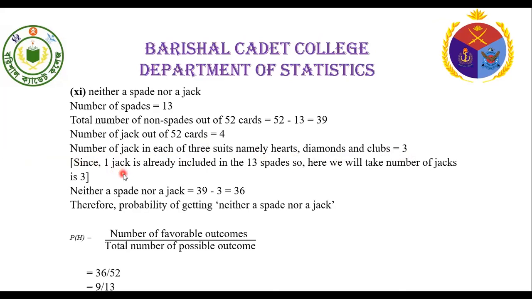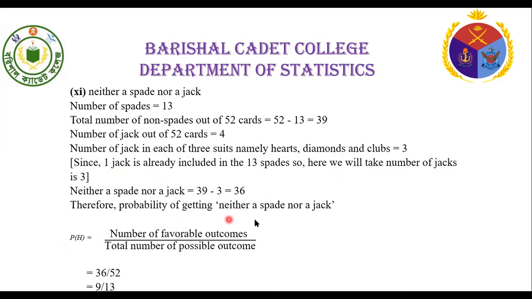Since one jack is already included in the 13 spades, here we will take the number of jacks as 3. Neither a spade nor a jack equal to 39 minus 3 equal to 36.